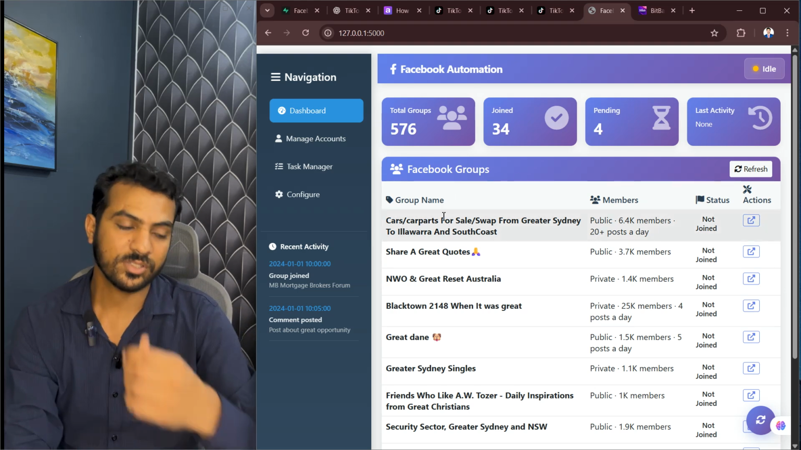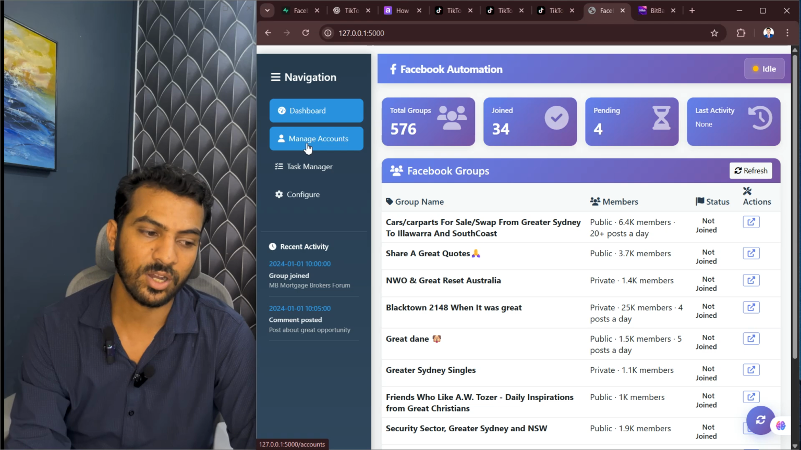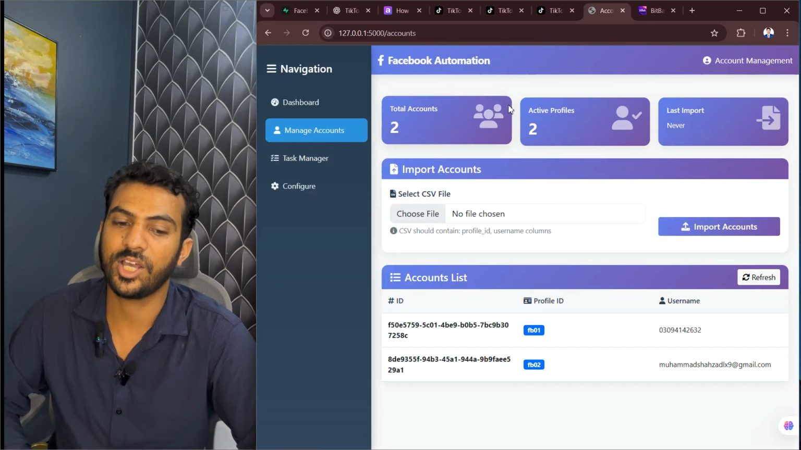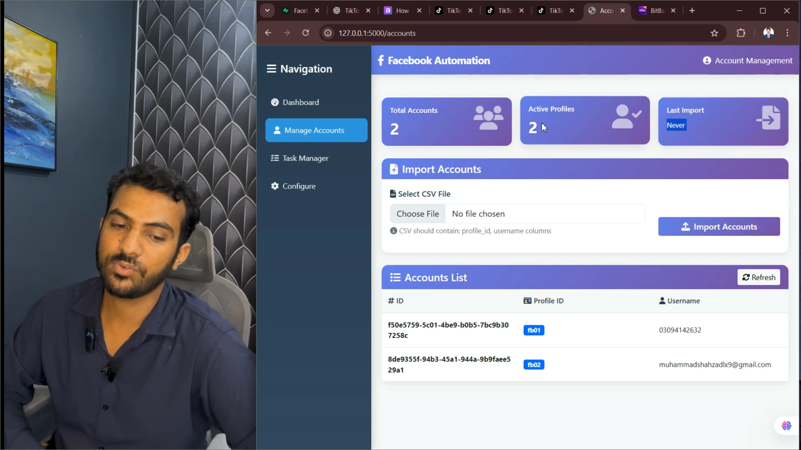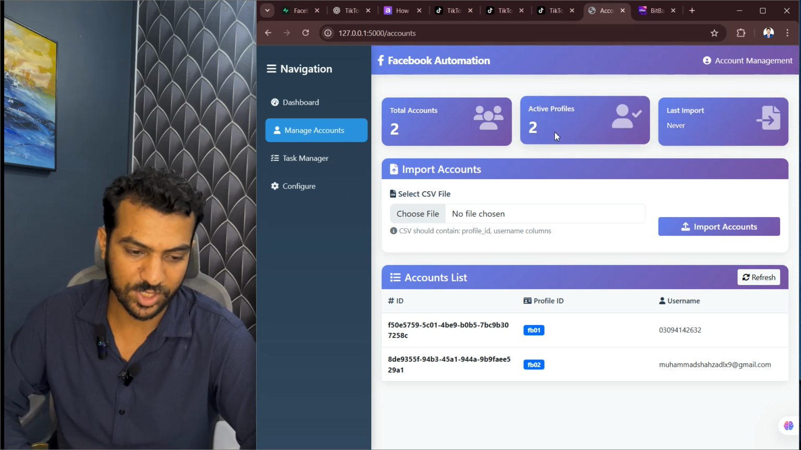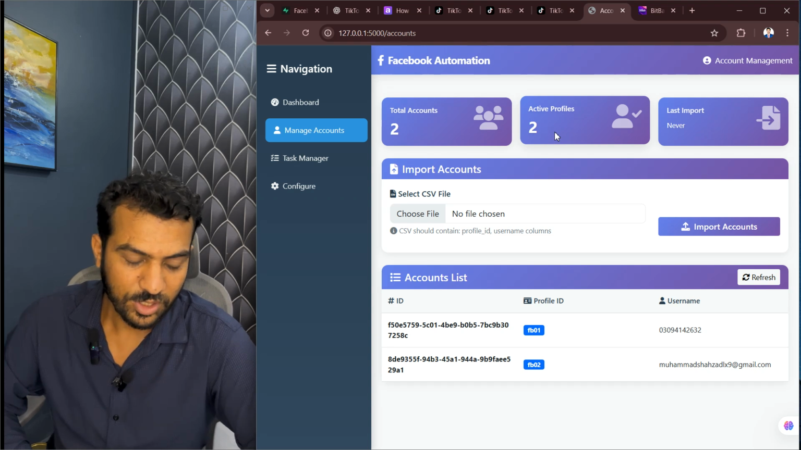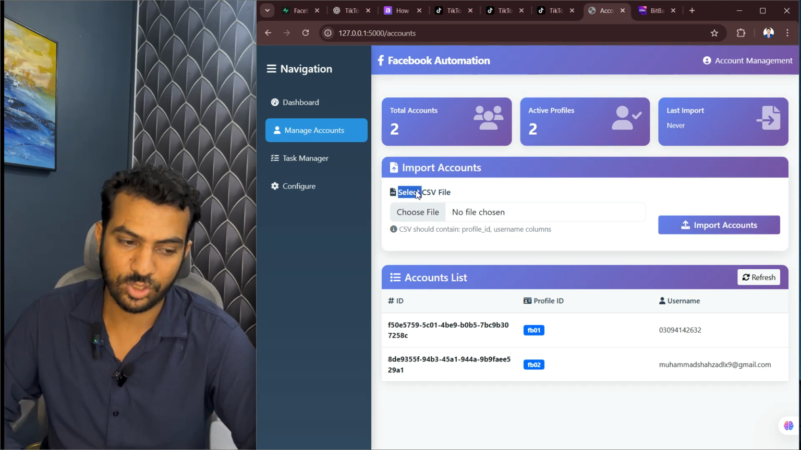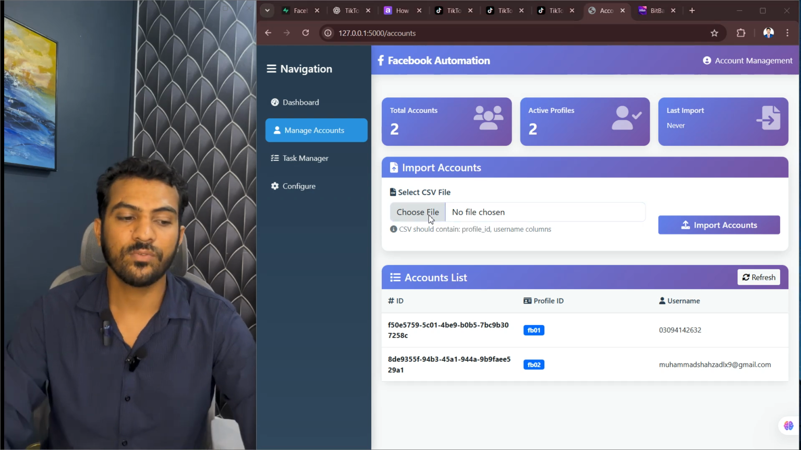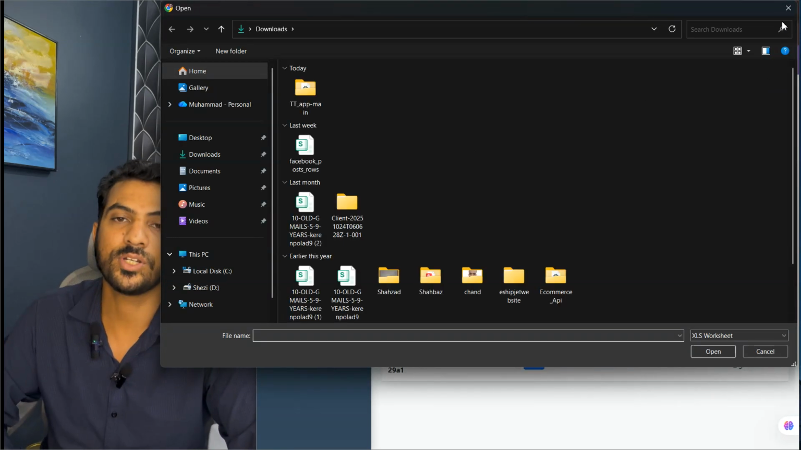In the sidebar we have managing accounts. In the account section we can see the total accounts, active profiles, and the last imported. Last imported is never because we have not imported any accounts recently, and the accounts shown on the front end were imported three days ago. We have a section for importing accounts into our DB and showing them on the front end. In import accounts, we have the option to import a CSV file. We click on choose a file.